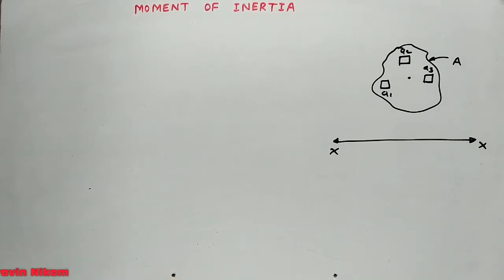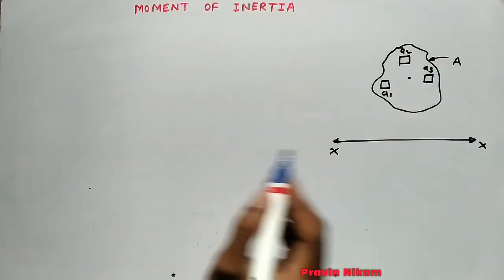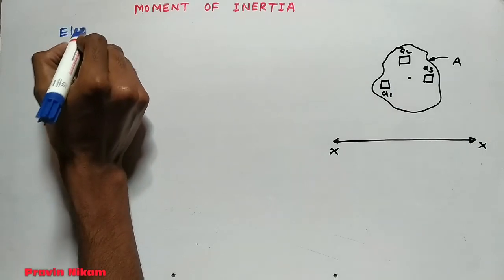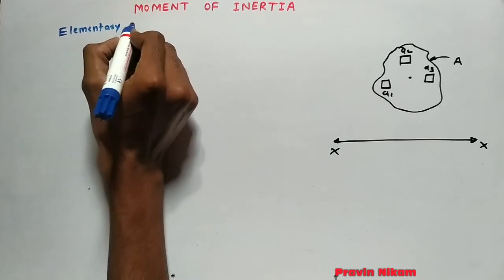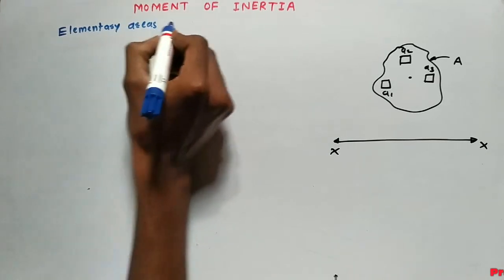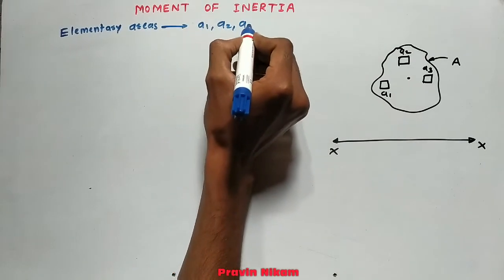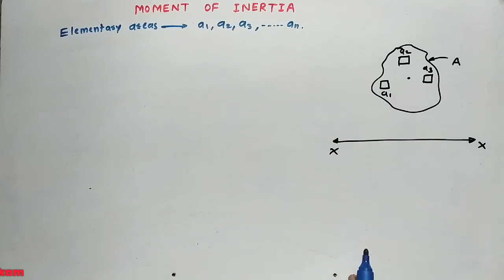Now the small areas are elementary areas. Elementary areas are A1, A2, A3, up to AN, n number of areas.